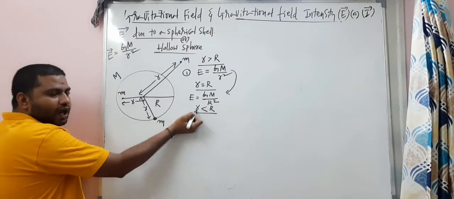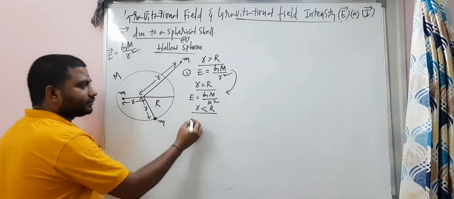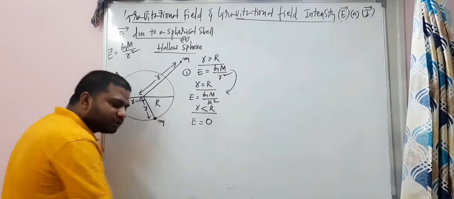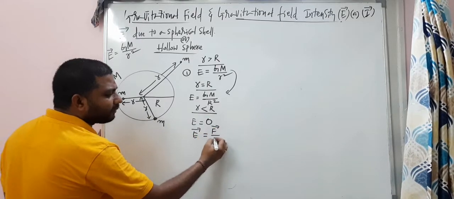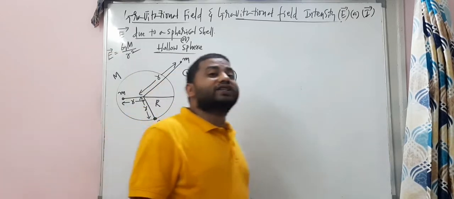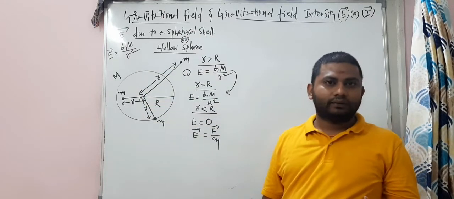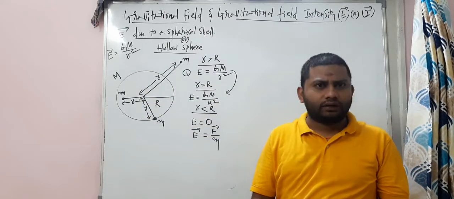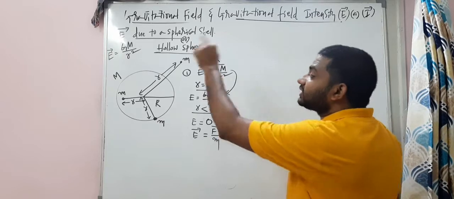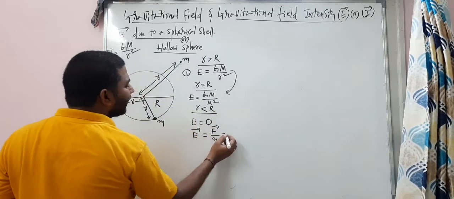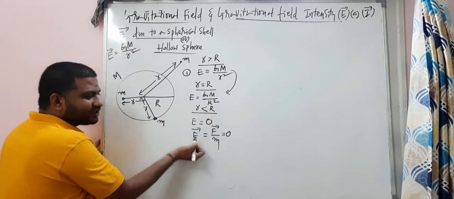And when the small r is less than capital R, that is, when the point is considered inside the shell, carefully observe, your E bar value will be 0. Because our E bar has a formula, which is equal to F bar by M. According to the shell theorem, as there is no mass distributed inside the shell, the gravitational force inside the shell will be zero at any point. Alright? So then F is 0, E is 0.